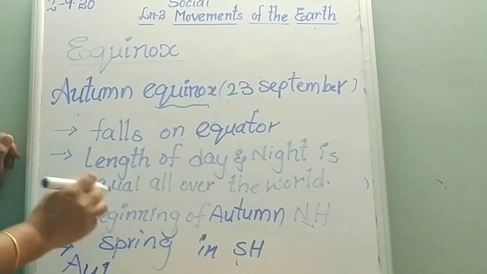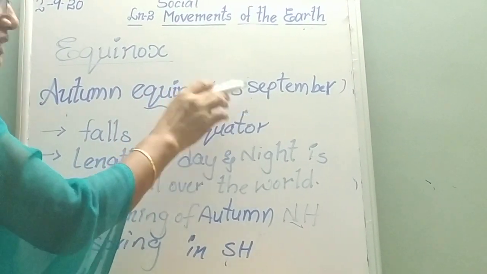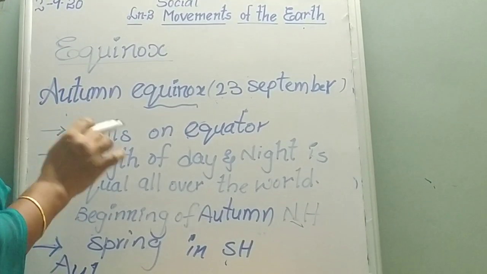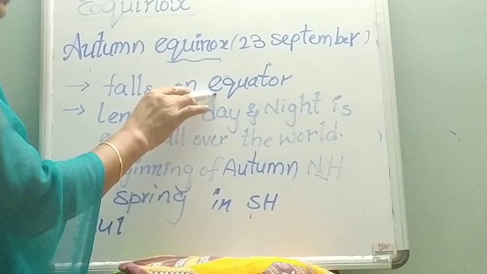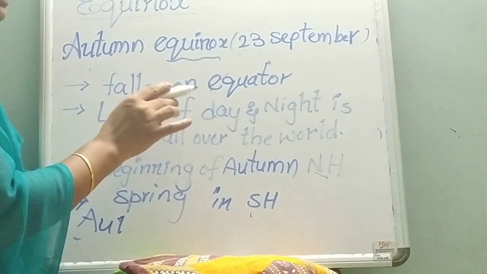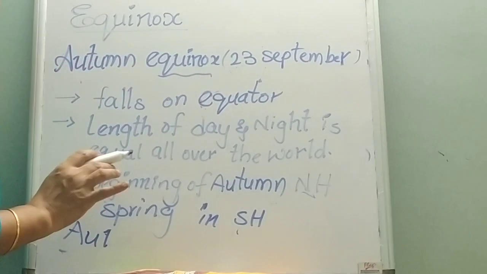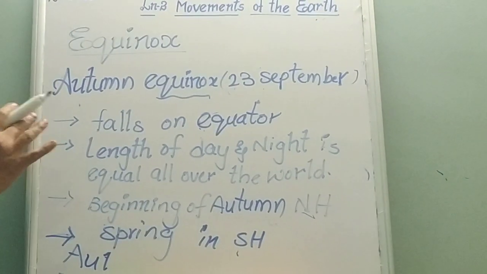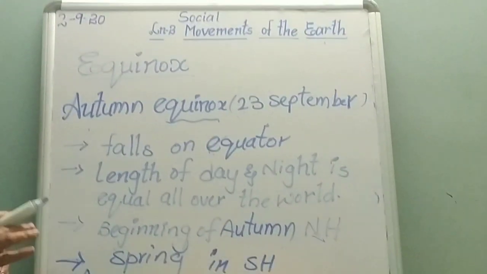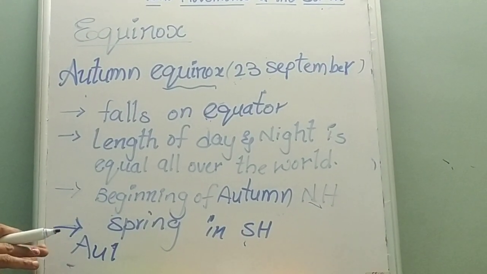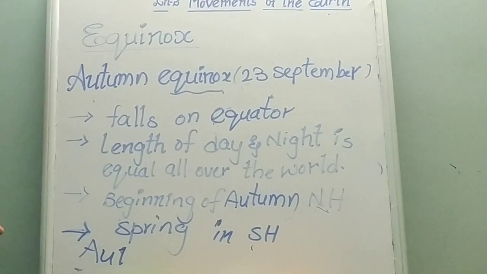Reverse. So autumn equinox: on 23rd September, the rays of the sun fall directly on the equator. So this is also one of the days on which the length of day and night is equal. Okay, so this is the indication for the beginning of autumn season in the northern hemisphere and spring season in the southern hemisphere.